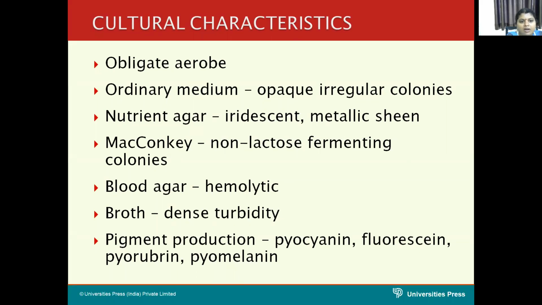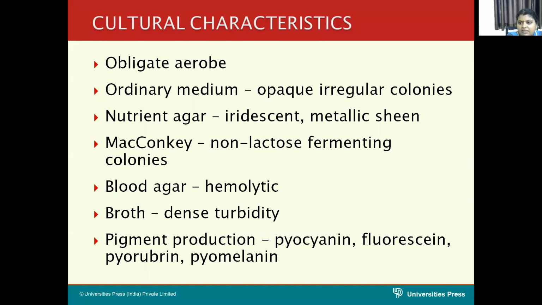Next, it is an obligate aerobe. That means it doesn't survive in the absence of oxygen. It may grow on ordinary media, producing opaque, irregular colonies with a musty, mawkish, earthy smell. On nutrient agar medium, it produces irregular colonies which are iridescent and metallic.